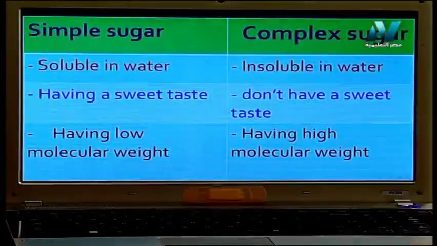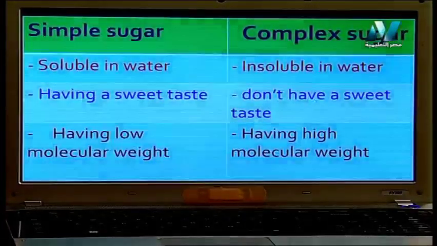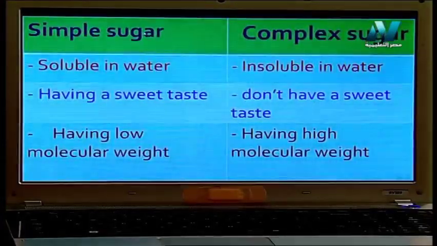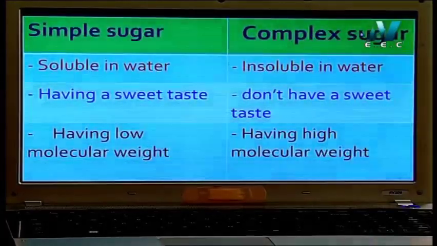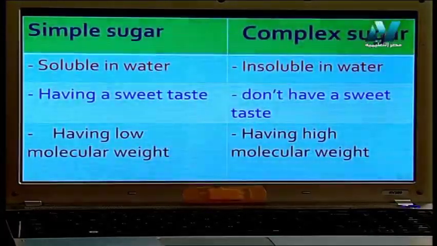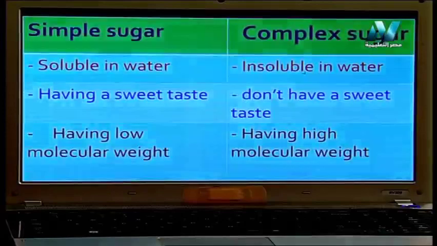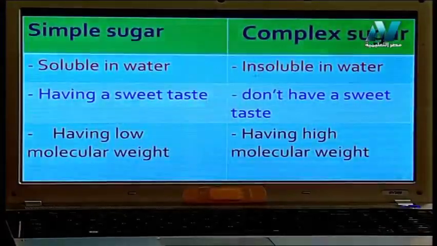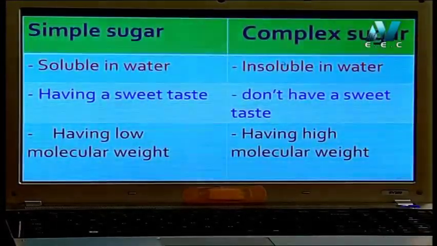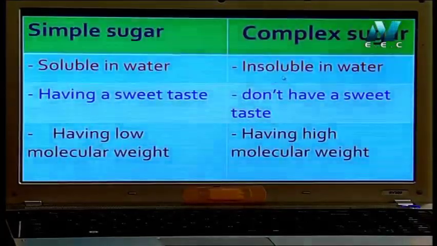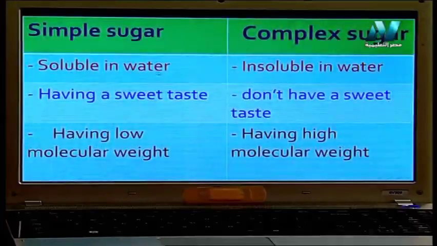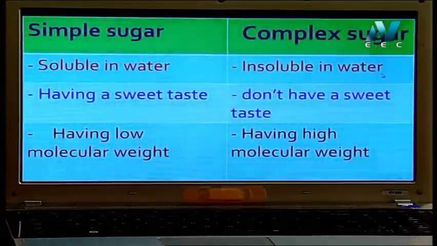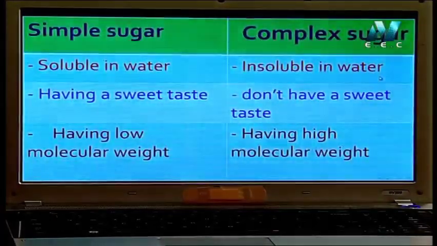If I bring a spoon of sugar and a spoon of starch, the sugar is a simple sugar, disaccharides, and starch is a complex sugar, which we call polysaccharides. If I dissolve the two in water, which one can dissolve faster? Of course, simple sugar is soluble in water, but starch is insoluble in water. It is very hard for starch to dissolve in water.